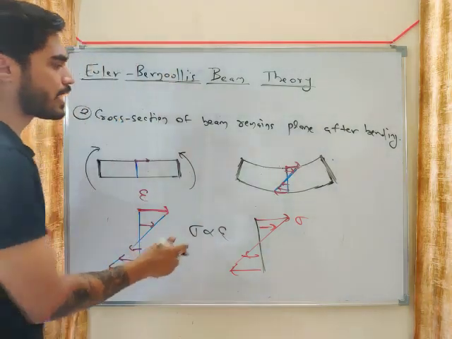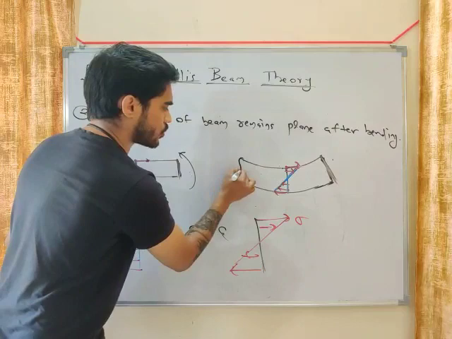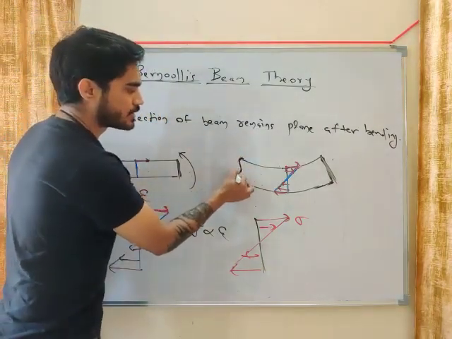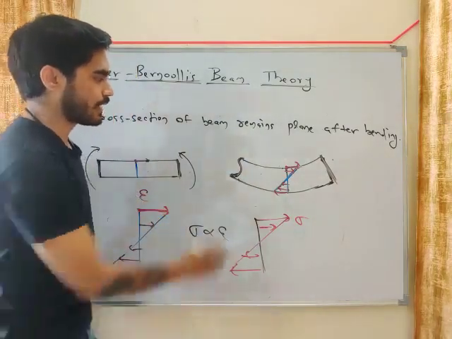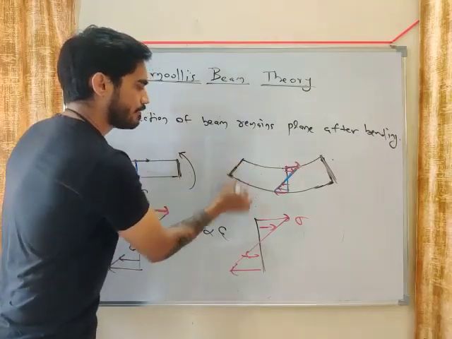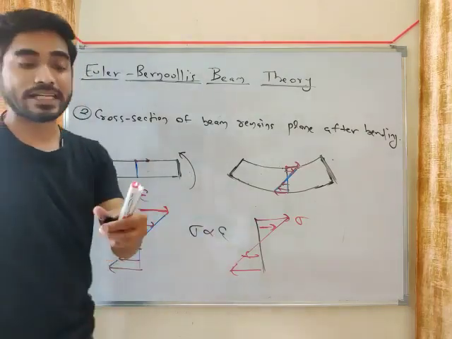If the cross section becomes distorted like this, then the equation of sigma will become, look at this, a curve like a parabola. So you will get a parabolic equation. But right now what we are assuming, it remains plane. Means sigma will vary linearly like this. So the equation of sigma will be linear, my friend.